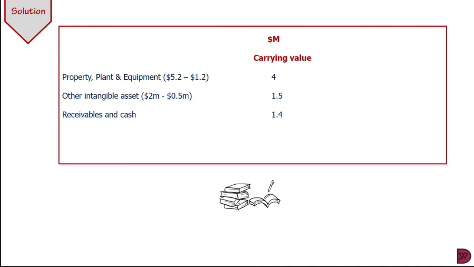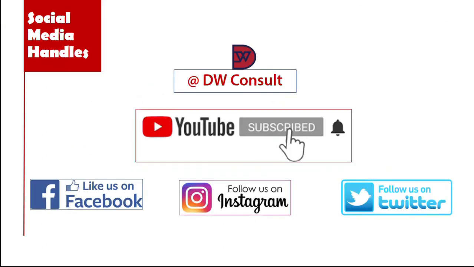Receivables and cash were not impaired as stated in the question, so we put the original figure, 1.4 million. The buildings were impaired to the tune of 3.1 million, so we deduct it from the original cost of 6 million, giving us a carrying value of 2.9 million. When we sum them, it gives us the 9.8 million, which was quoted in the question as the recoverable amount. So people, that is where we are going to bring our discussion to an end.